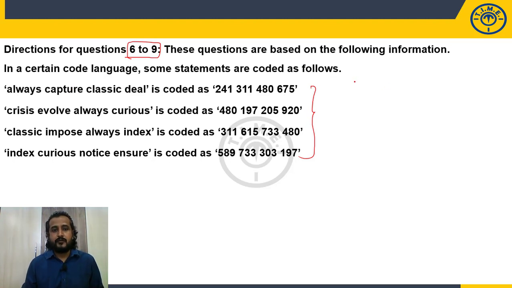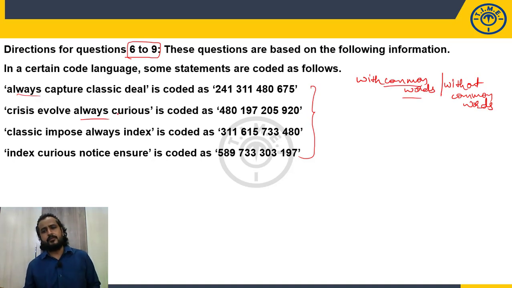In coding decoding, we have 2 kinds of questions, 2 models. One is with common words, and the other one is without common words. Now let's see whether, among the given statements, you see any common words. Always. Yes, there is one word common, and that is also enough. So it comes under the model with common words.